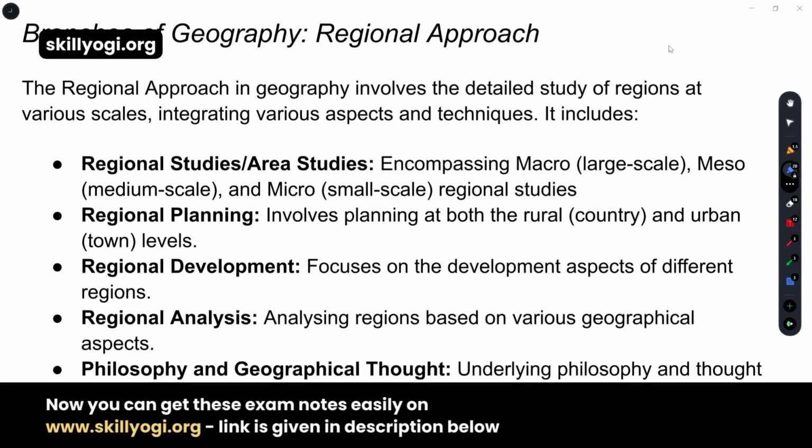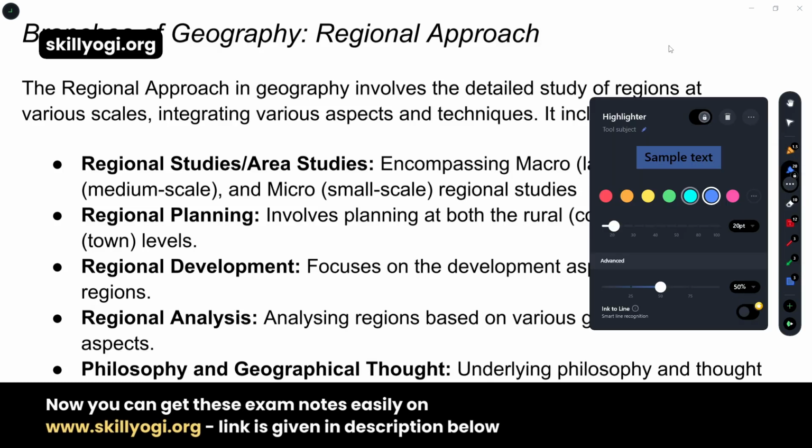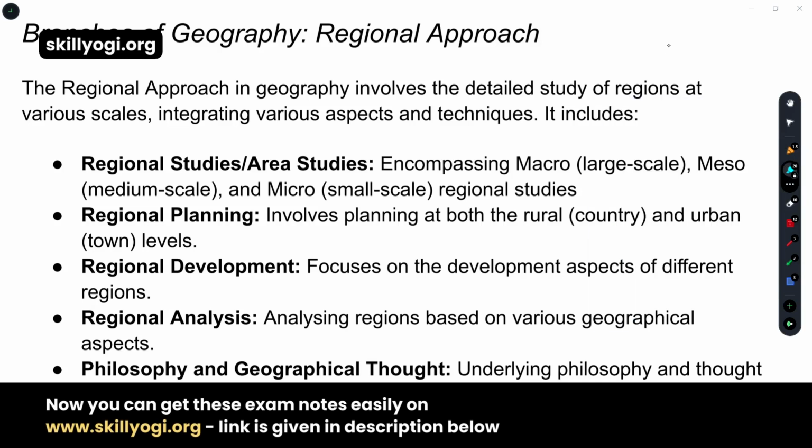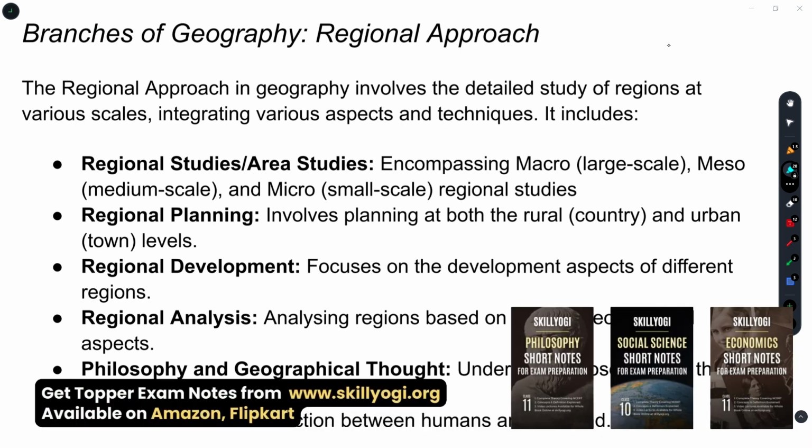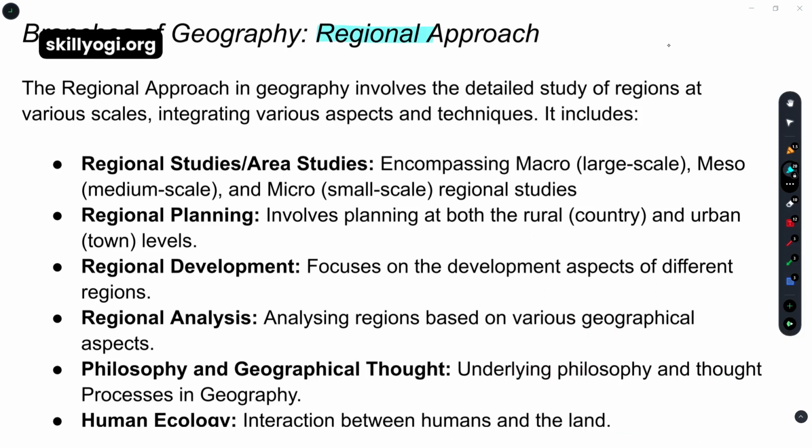Now we have come to the last portion of this chapter. There we are going to know the branches of geography according to the regional approach. Till now we have learned a lot of branches and their organs according to the systematic approach. So now we are going to learn those according to the regional approach. So what are those things?